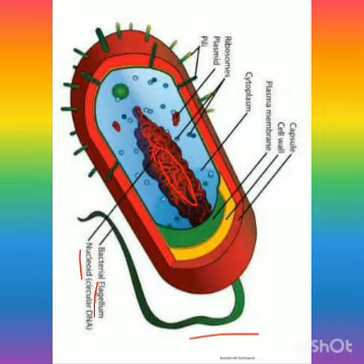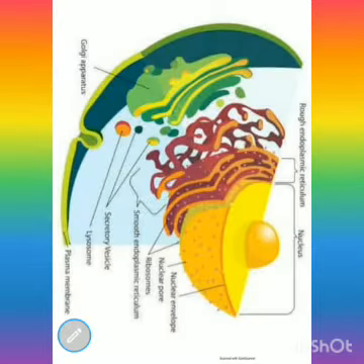Come to the next slide. Look at here, this one is the ultrastructure of one eukaryotic cell, and this diagram is showing the animal cell. Here you can see that animal cell has its outer covering.